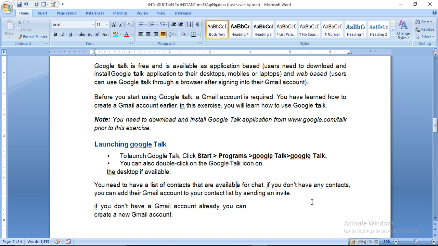If you don't have any contact, you can add their Gmail account to your contact list by sending an invitation. I have sent the invitation to several students, but nobody responded.